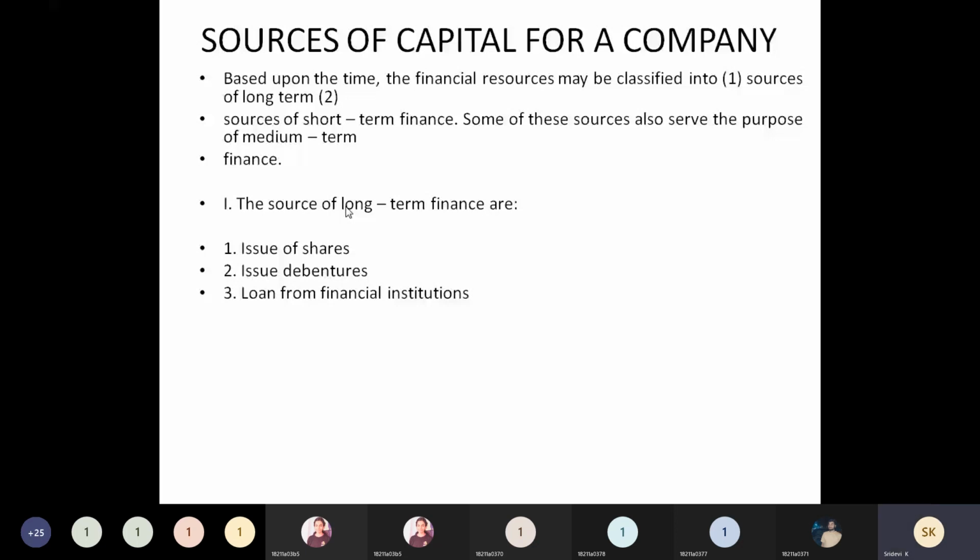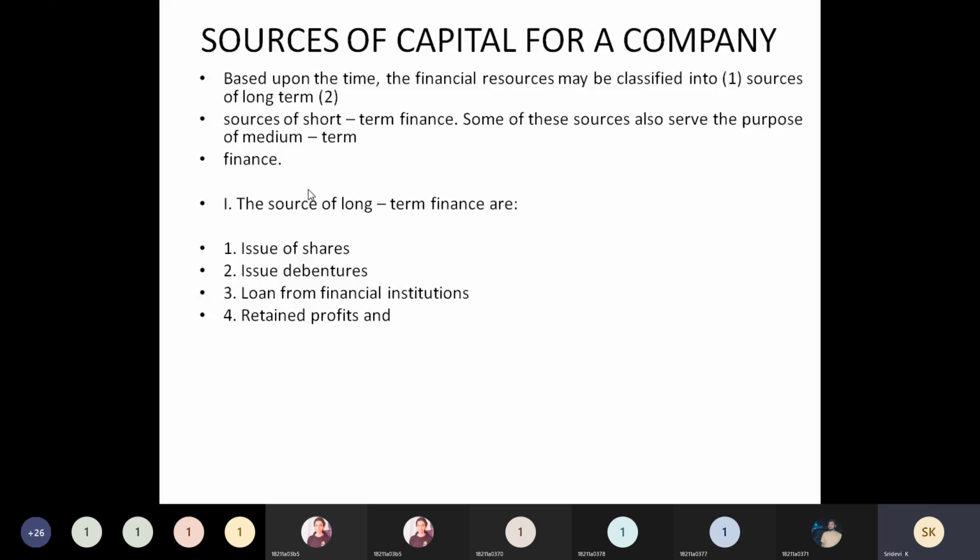The other source you can take into consideration in long-term is retained profits. Retained means profits which are earned, but the full amount is not distributed among the shareholders or the investors of the company. Some part of the profits will be kept aside for future utilization, which comes under retained profits.